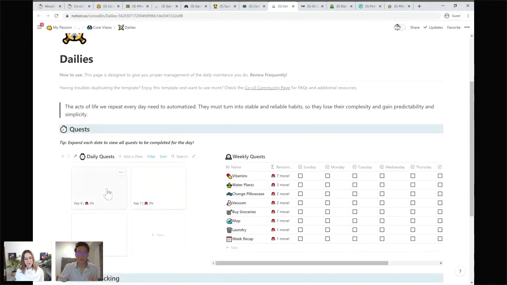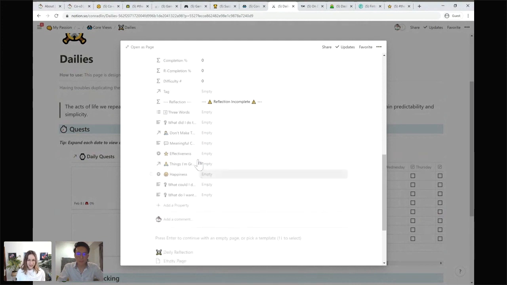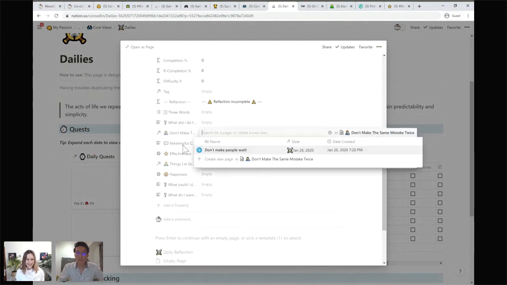So for example, now, let me just open this up. "Don't make the same mistake twice" is a relational database here. And let's say I add one more here. So now there are 2 items where I've made the same mistake twice, for example. So let me open this up and I'll see that this is the bigger database.